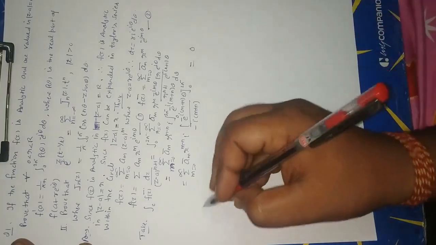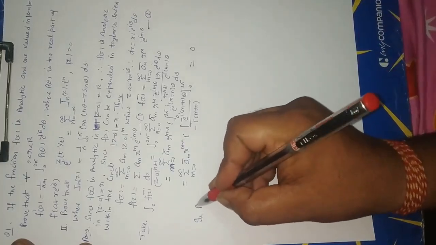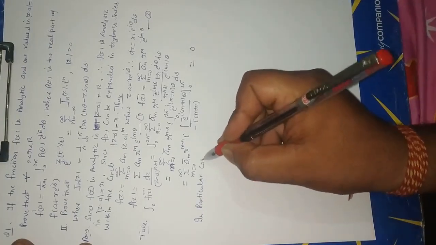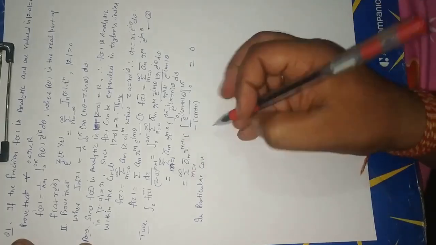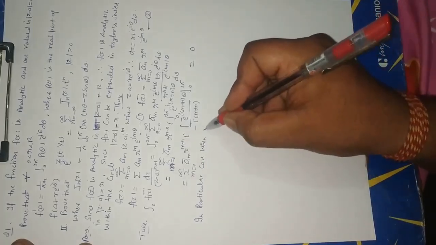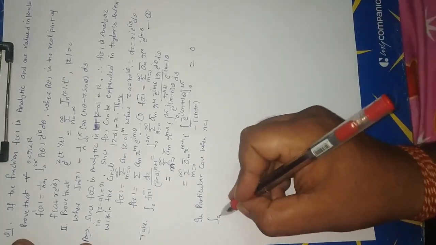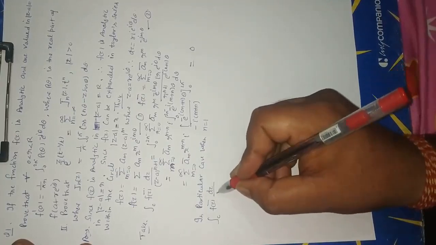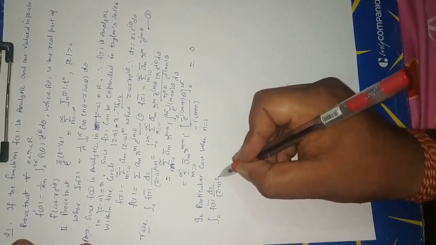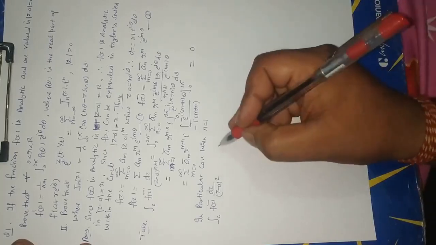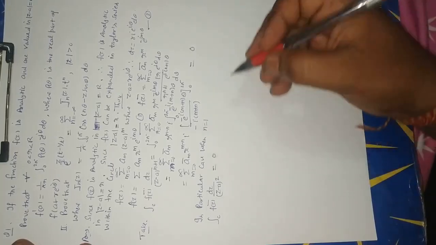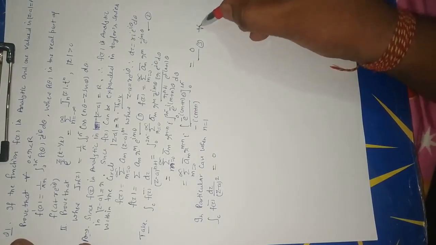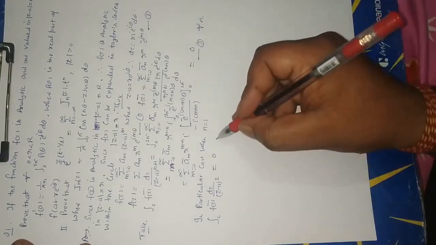Okay. In particular, when n is equal to 1, integration over C of f(z) bar dz upon (z minus a) whole power 2. This is equation number 2. This is equation number 3 for all n, or this is equation number 4.